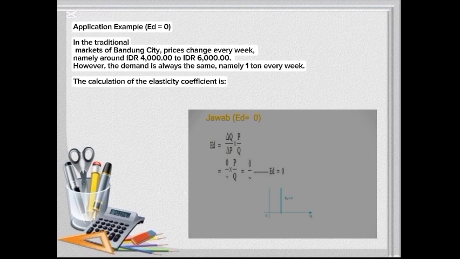This means that changes in price have no effect at all on quantity demanded. Just like in this example, price changes have no effect on demand as long as it is the same, namely 1 ton every week. So that is all the material regarding demand elasticity, hopefully it's useful for all of you.